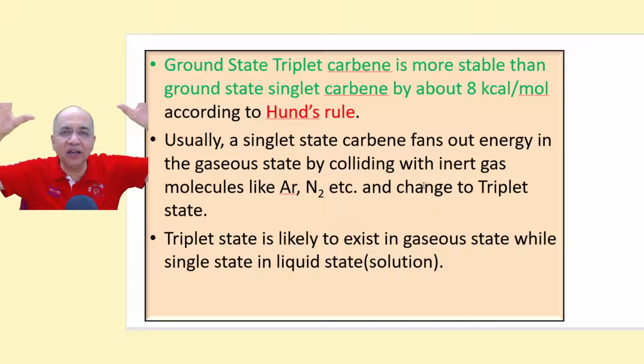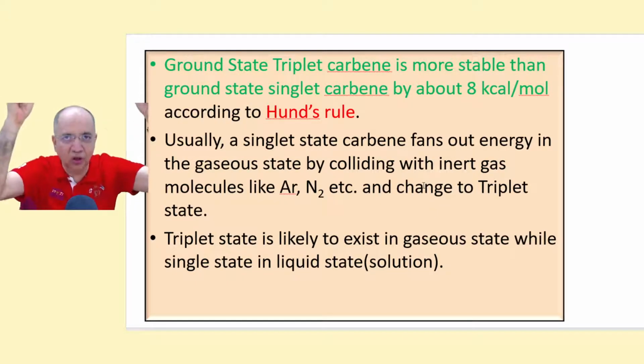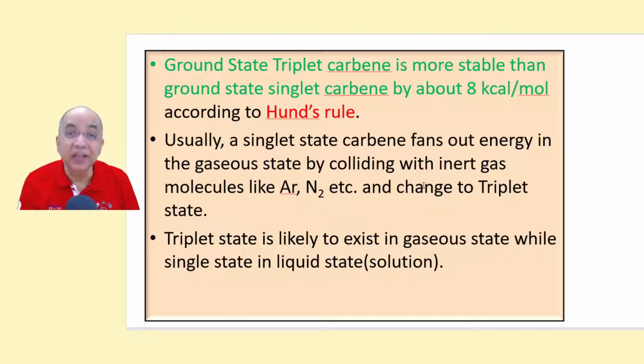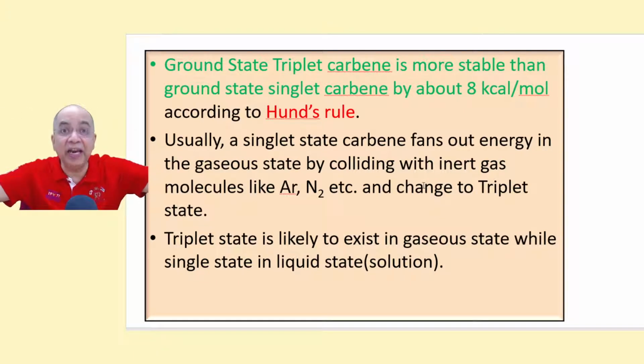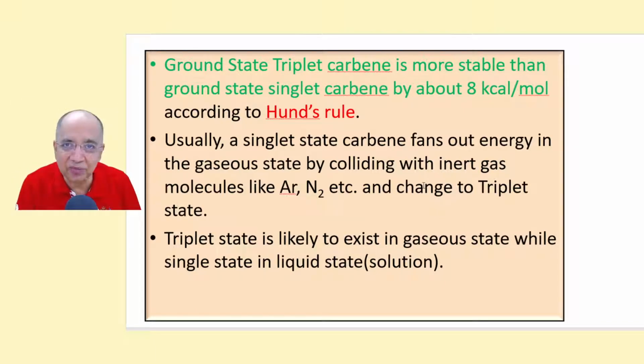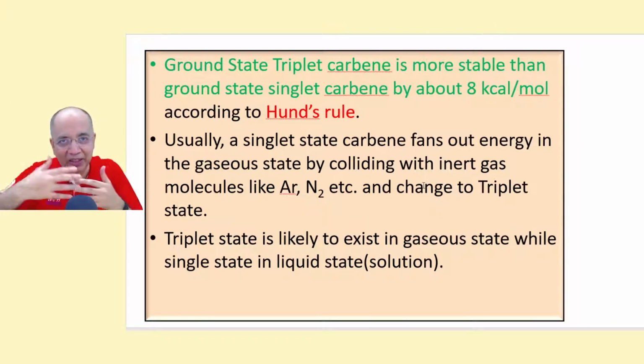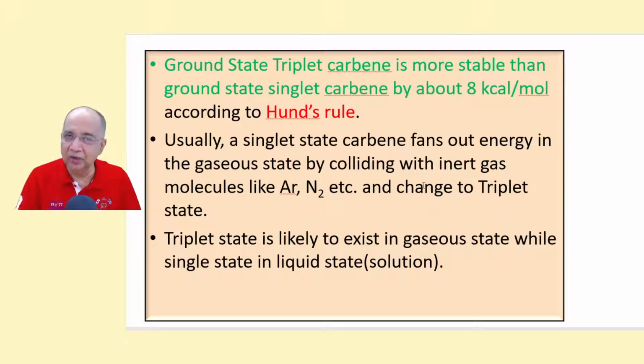So these singlet carbenes bombard with the inert gases. By that they give energy, 8 kilocalories per mole, to the inert gas molecules, and the electrons are now separated from a single hybrid orbital, one remaining in the hybrid orbital, the other going to the non-hybrid orbital, right?